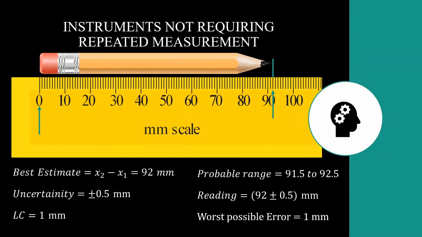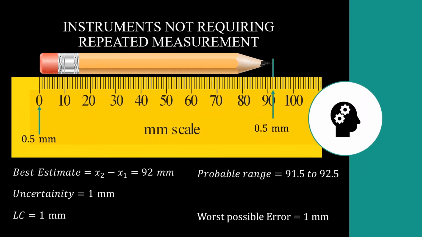Therefore we be pessimistic and write the maximum possible error. So instead of claiming the uncertainty to be plus minus 0.5 millimeter, we will say that the uncertainty is 1 millimeter, because the error exists in reading 92 and error exists in reading 0. So 0.5 plus 0.5 makes 1 millimeter. So the final reading is 92 plus minus 1 millimeter.